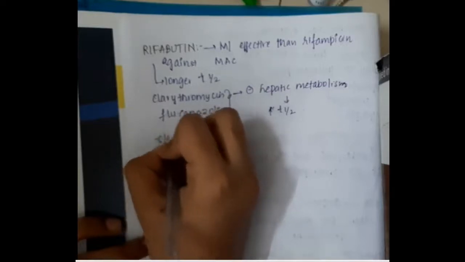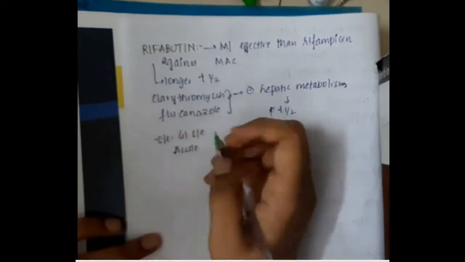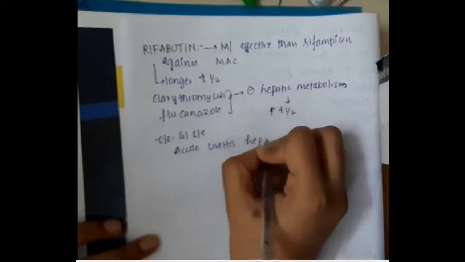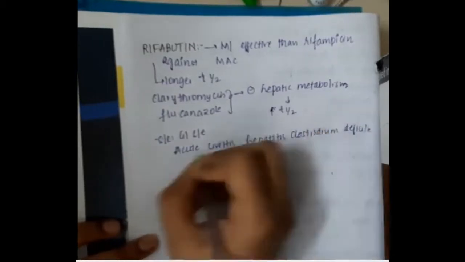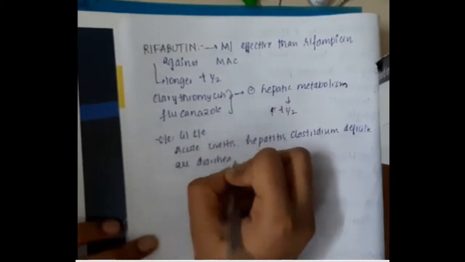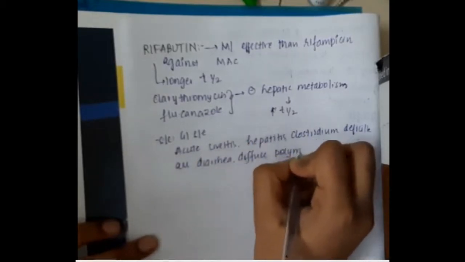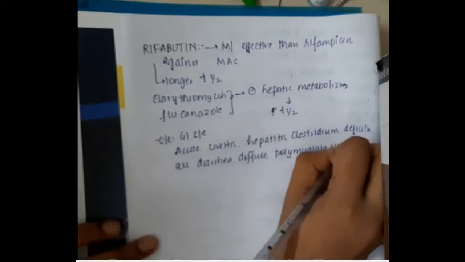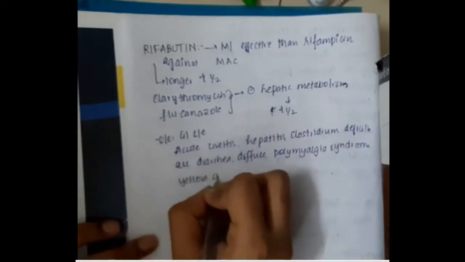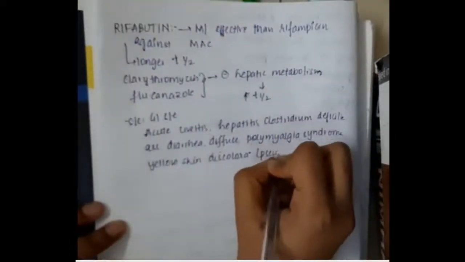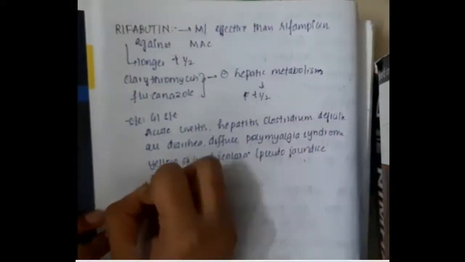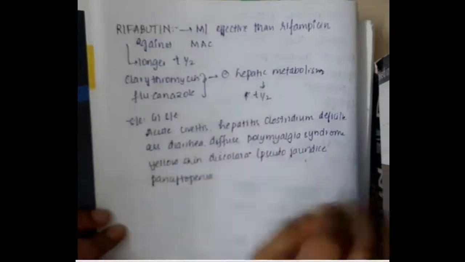Side effects of rifabutin include GI side effects, acute uveitis, and hepatitis. It can cause Clostridium difficile associated diarrhea, diffuse polymyalgia syndrome, and yellow skin discoloration. It can also cause pseudo jaundice, or pancytopenia. So these are the anti-tuberculosis drugs.